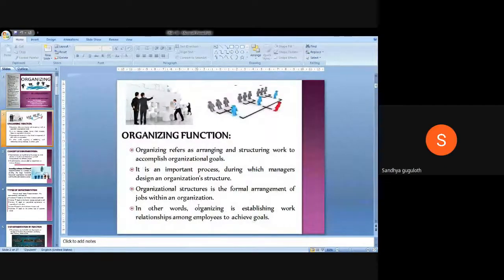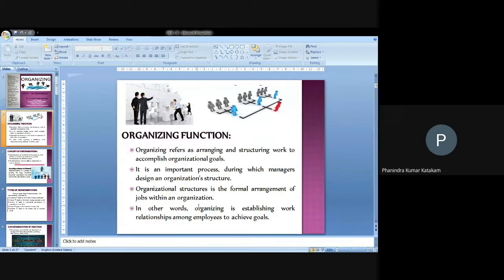First, we see the word organizing function. What is organizing function? Organizing refers to arranging or structuring the work to accomplish the organization goals. We have seen it. It's also a very important managerial function. It's a part of the managerial functions: planning, organizing, staffing.